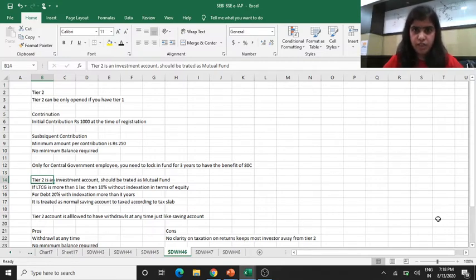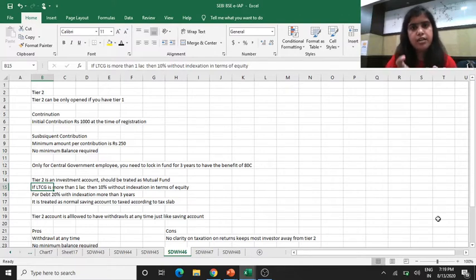The experts of this field say that there are various options, auto, active, aggressive, moderate, and you can put money in equity, debt, government securities. As it happens in a mutual fund, if the equity contribution is more, then it will be treated as equity, and if not, then it will be treated as debt. Taxation will happen just like that. For LTCG in equity, just like mutual funds, if your gain is more than 1 lakh rupees, it is one story; if it is below 1 lakh rupees, then the story will be different.